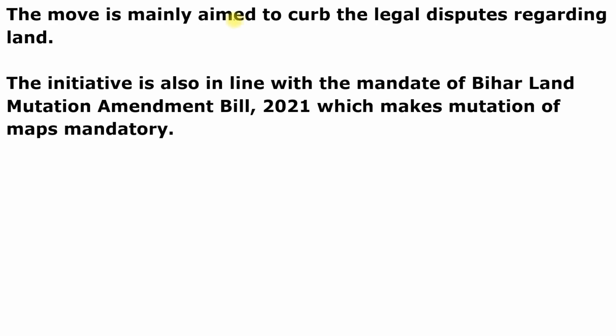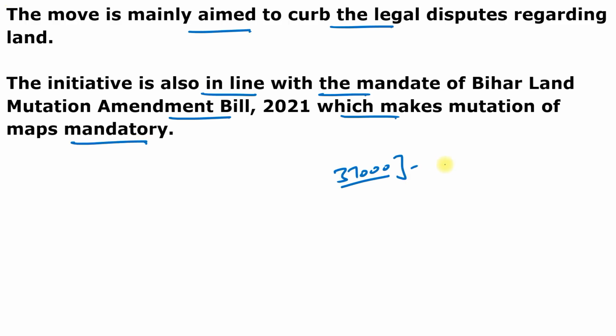So you can see here the move is mainly aimed to curb the legal disputes regarding the land, and the initiative is also in line with the mandate of the Bihar Land Mutation Amendment Bill of 2021, which makes mutation of maps mandatory. And according to the Bihar government, the state has almost 37,000 cases of some land dispute since February 2021.